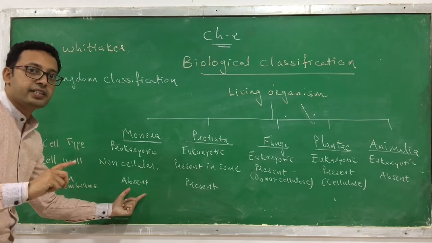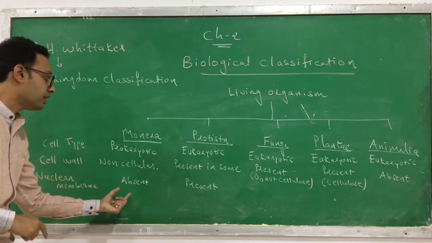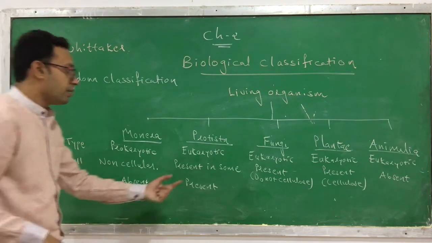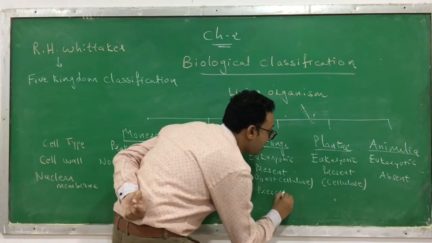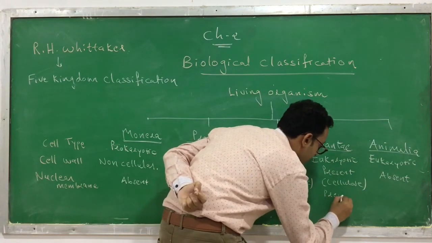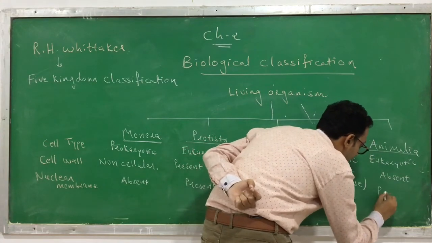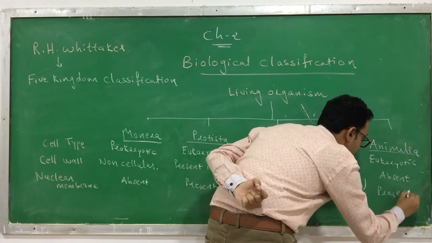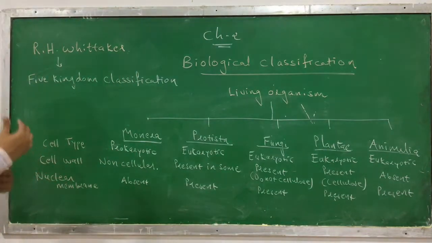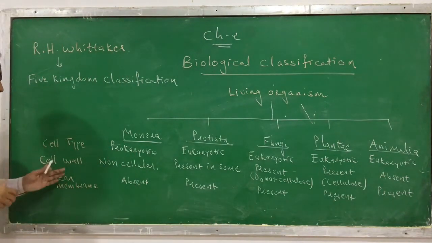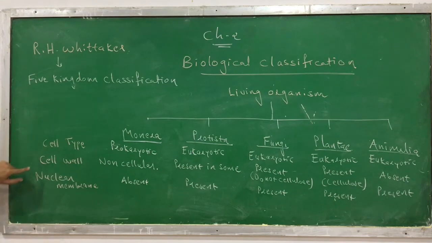We have done that in the difference between prokaryotic and eukaryotic cells. But Protista, fungi, Plantae, and Animalia all have a nuclear membrane. So the third criteria are cell type, cell wall, and nuclear membrane.